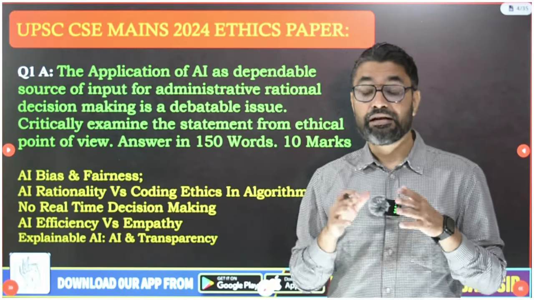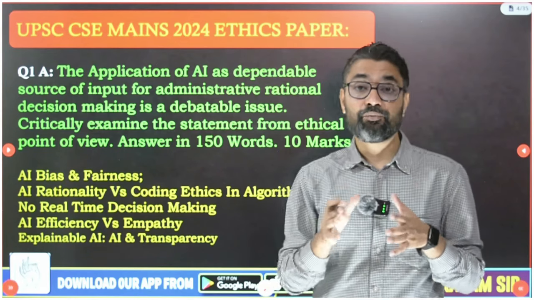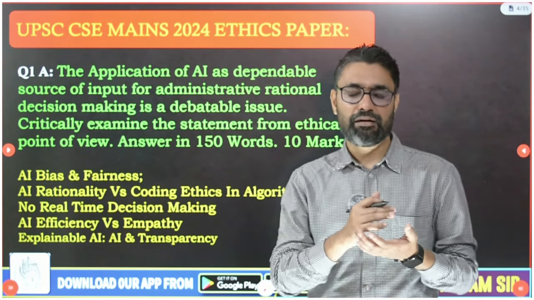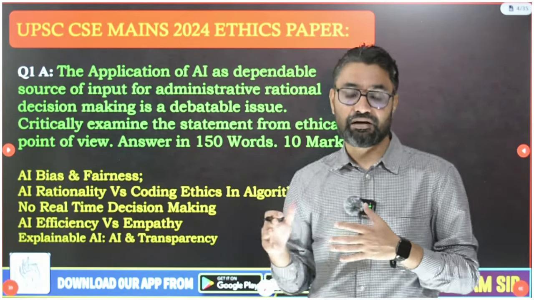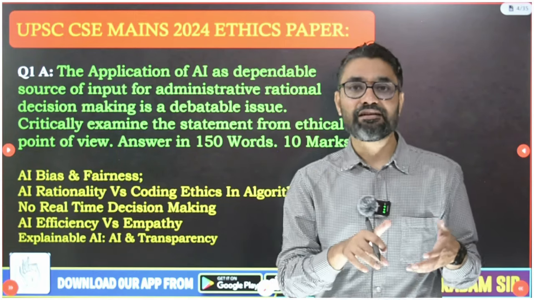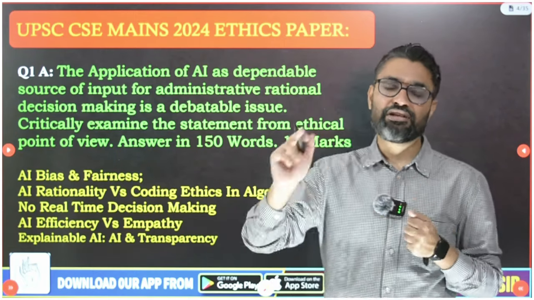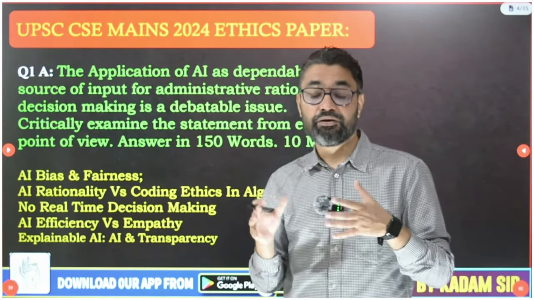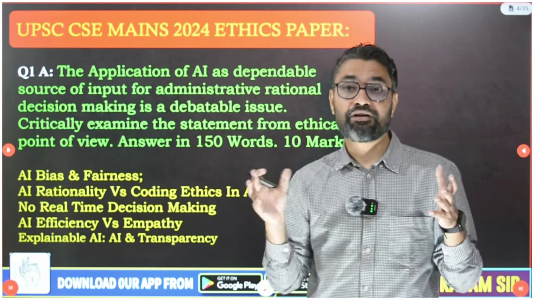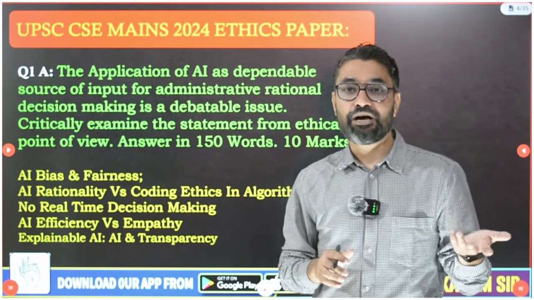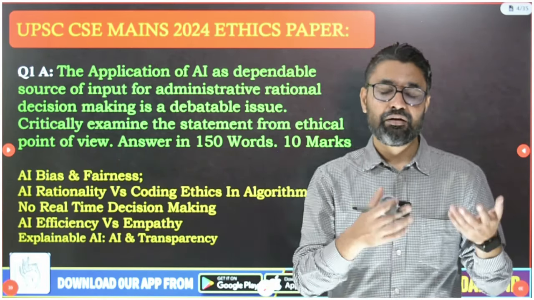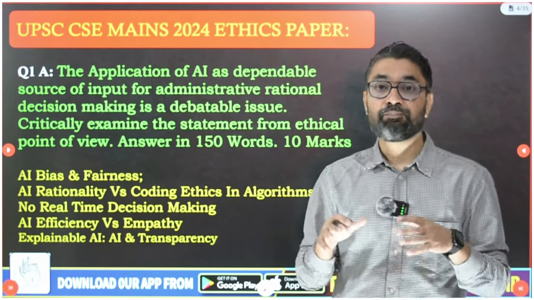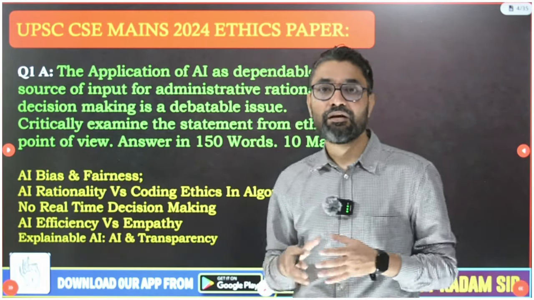AI works on data and data analytical operations. So if there is a bias in the data that we are feeding to the AI, the decision that AI will give you will be a biased one. If we give AI a database of all criminals in India, then looking at those who are in jail, AI will pass a judgment that poor people are more criminally oriented than rich people.